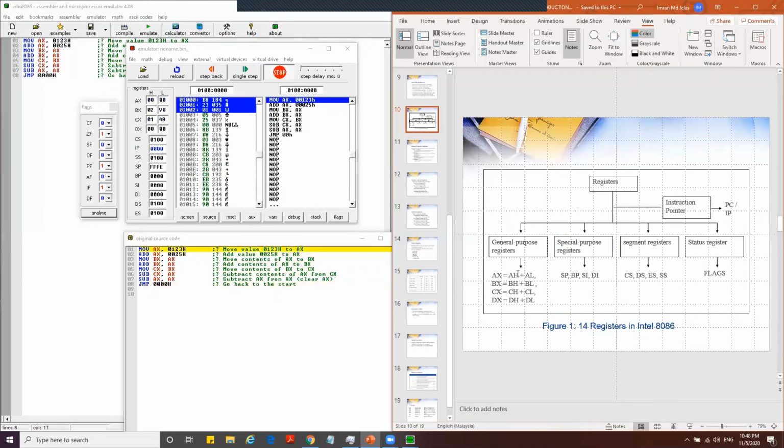Each register consists of the high part and the low part of itself. We also have 4 special purpose registers, 4 segment registers, and 1 instruction pointer, known in the previous lecture as program counter. And last but not least, we also need to observe our flag as the 14th register.